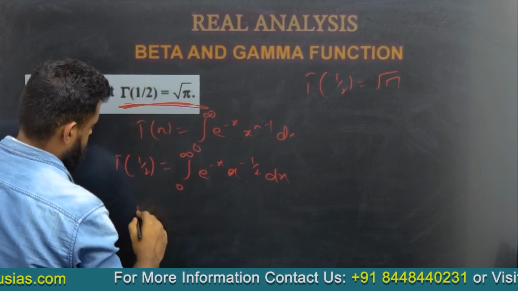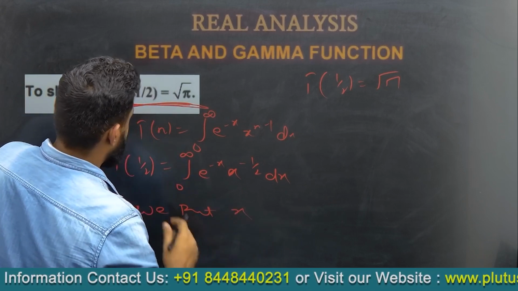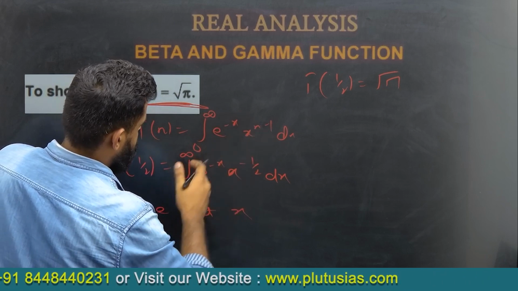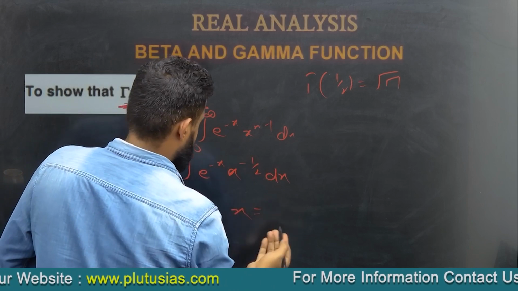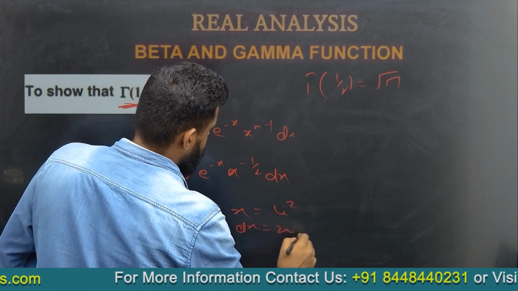We put gamma half. Okay, we put here x equal to u square. So we get dx equal to 2u du.